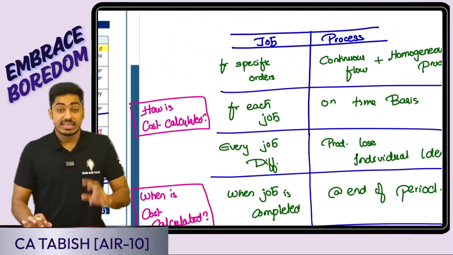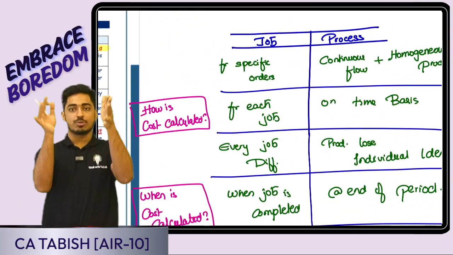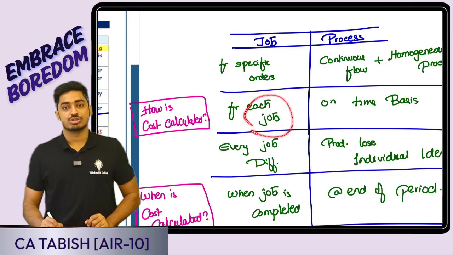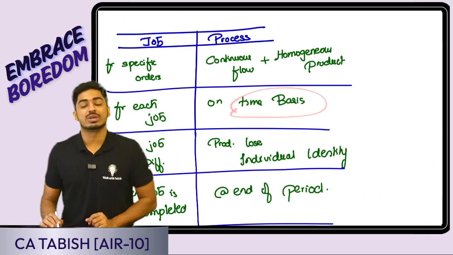Point number 2: how is cost calculated? In case of job costing, I'm calculating the cost for a job. Cost is calculated for each job. In case of process costing, how will I be doing the calculation?